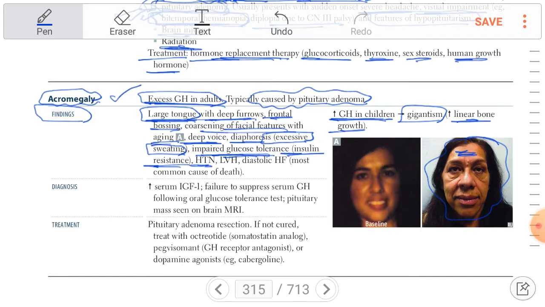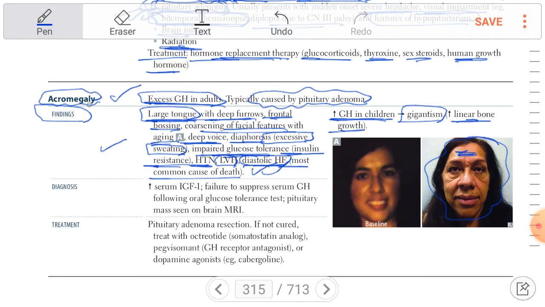Also acromegaly leading to hypertension, left ventricular hypertrophy, diastolic heart failure. This is the most important one. Diastolic heart failure. He will ask you about the cause of this. You will say diastolic heart failure.